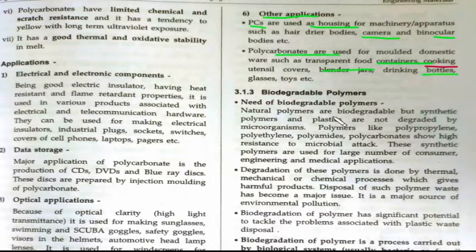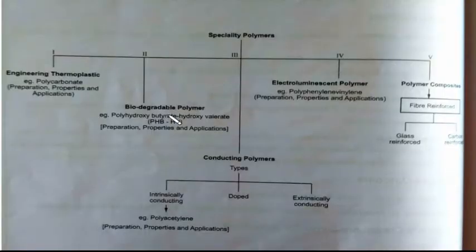Okay, so next we move towards the next topic. The next topic that we have to study is biodegradable polymers, in which we have to study polyhydroxybutyrate-hydroxyvalerate (PHBV). We have to study its preparation, its properties and its application. We have covered the properties and applications of polycarbonates. Okay, first go to the preparation.